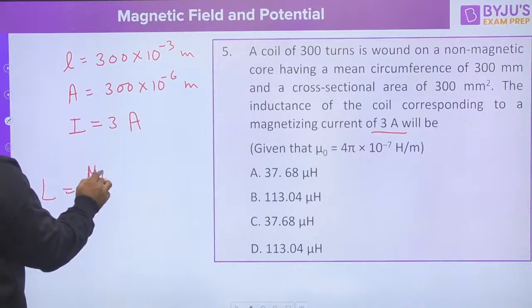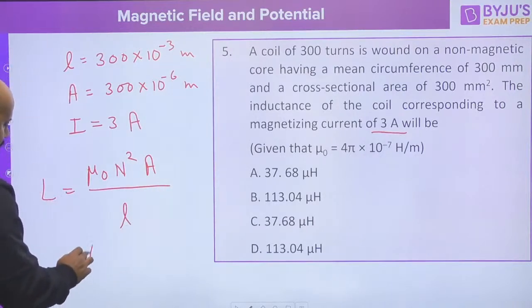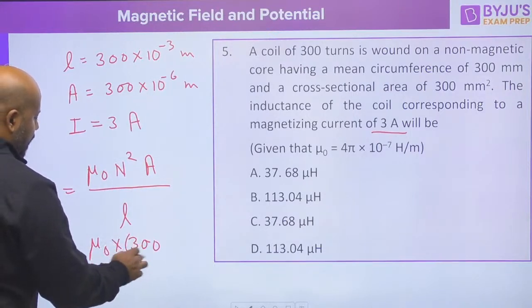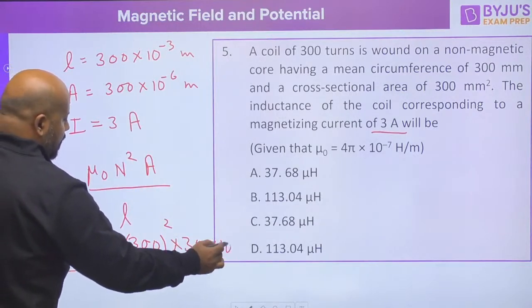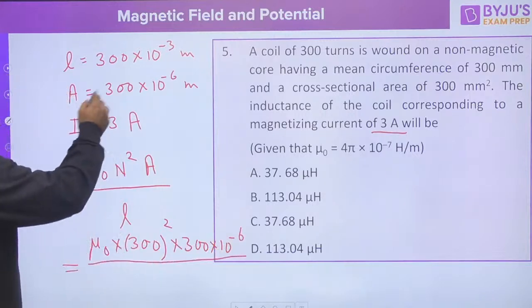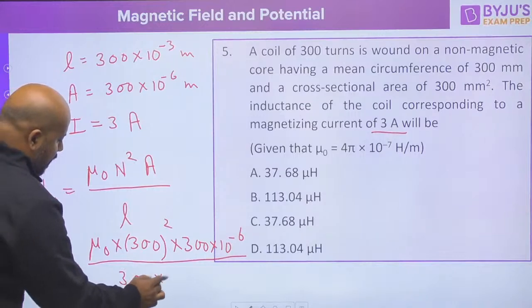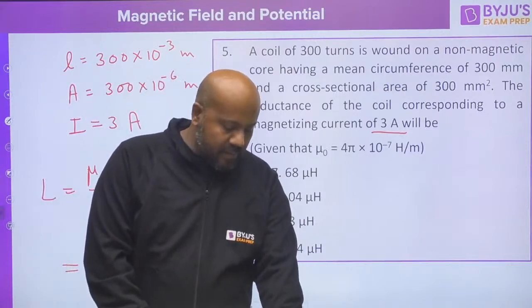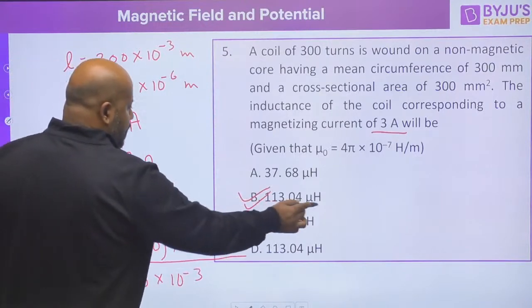So how can you write the inductance? This is going to be mu naught N square A upon L. Number of turns are given as 300, A is 300 into 10 to the power minus 6, and L, the mean circumference of the core, is given as 300 into 10 to the power minus 3. Just solve this value, you will be getting the inductance. I think it is coming as 113.04. B is going to be the correct option.